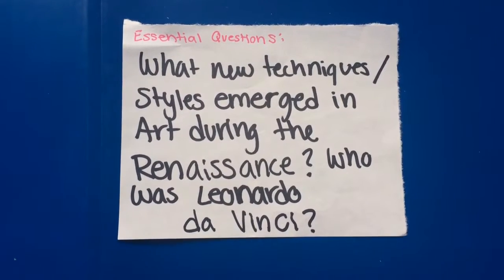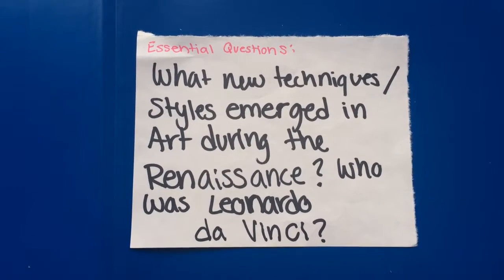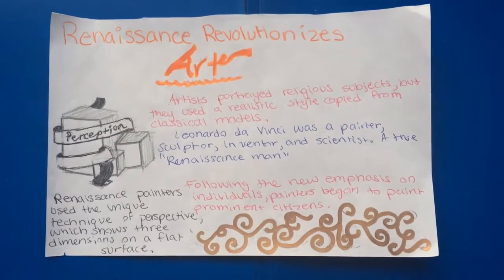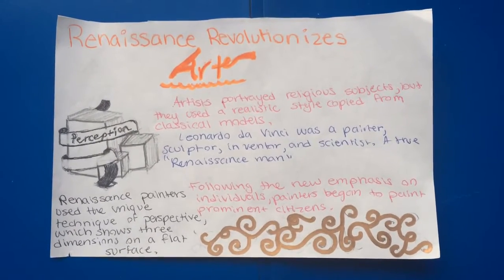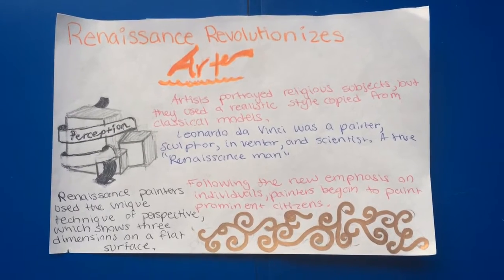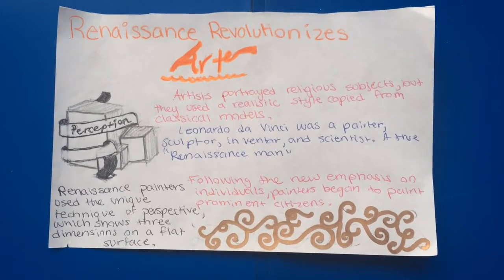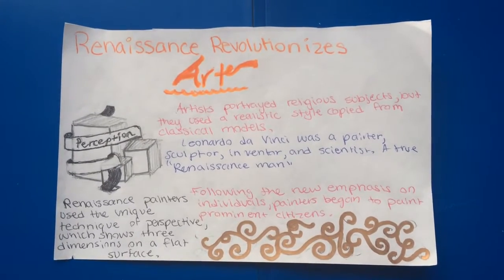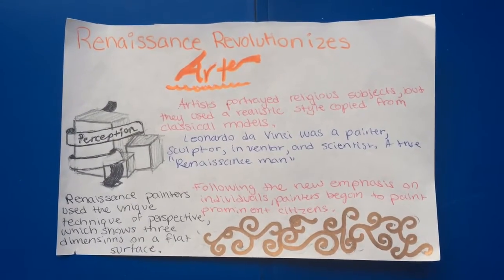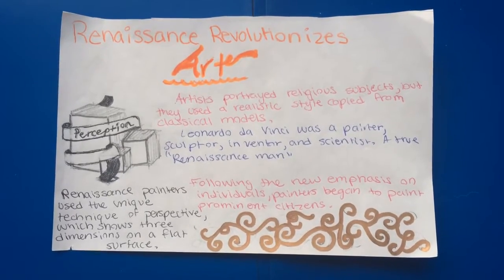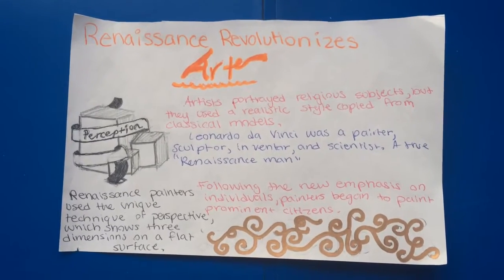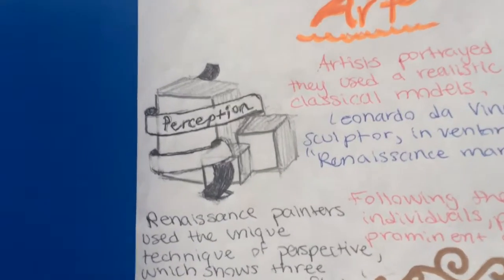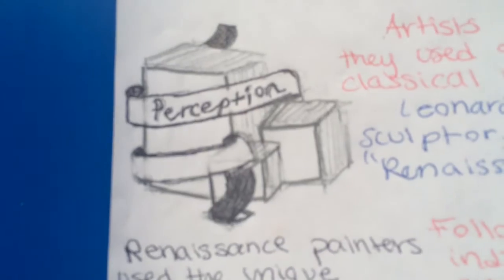What new techniques or styles emerged in the arts during the Renaissance? Who was Leonardo da Vinci? Artists portrayed religious subjects, but they used a realistic style copied from classical models. Leonardo da Vinci was a painter, sculptor, inventor, and scientist, a true Renaissance man. Following the new emphasis on individuals, painters began to paint prominent citizens. Renaissance painters used the unique technique of perspective, which shows three dimensions on a flat surface, like shown in this picture.